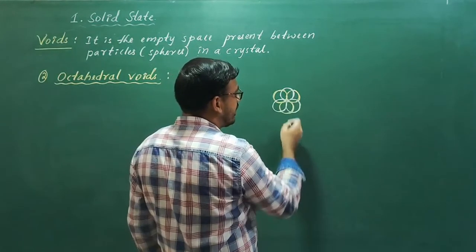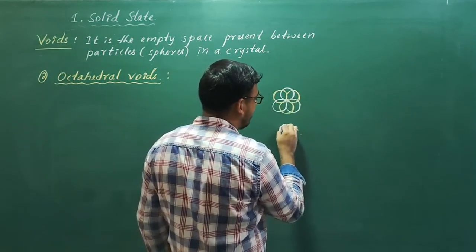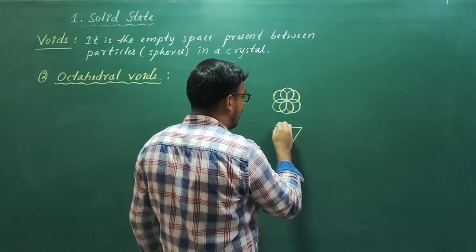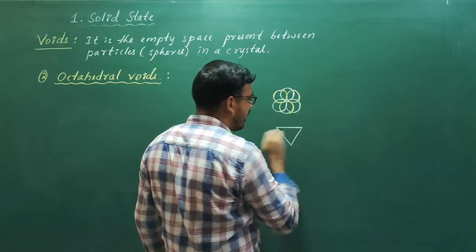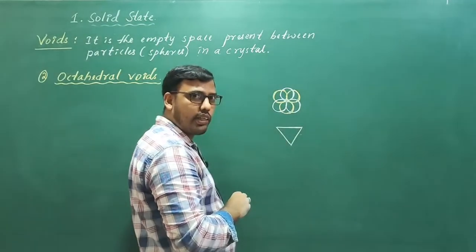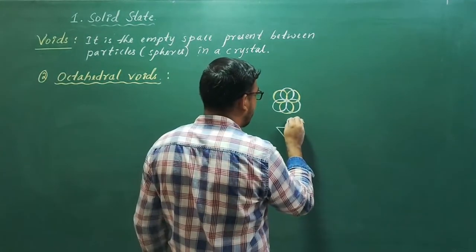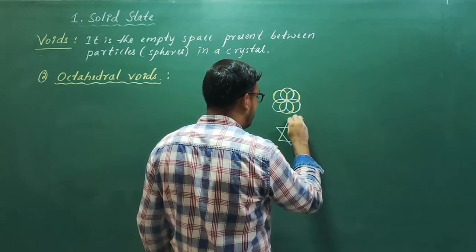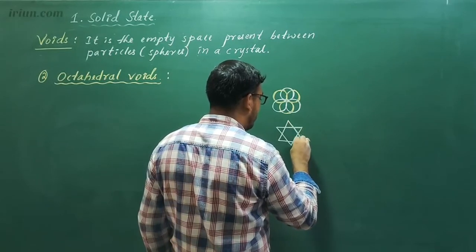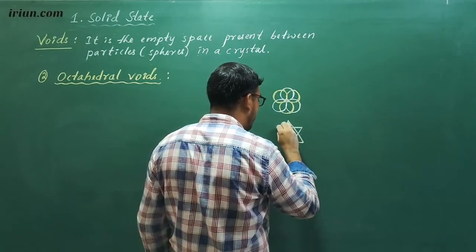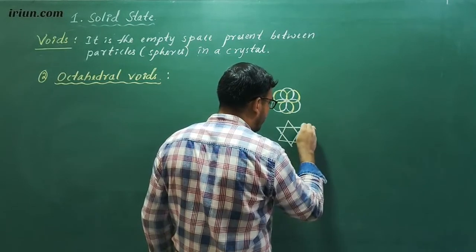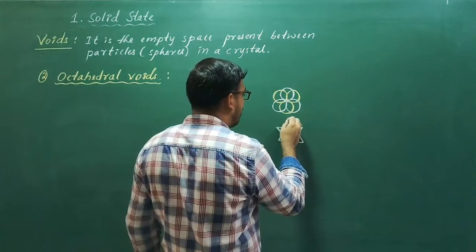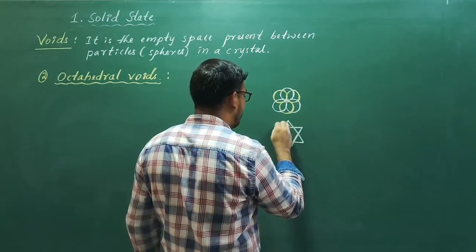If I join the centers of these six spheres, the first three are present at the bottom, and next I join the centers of the other three, I will get a diagram like this. This is an octahedral diagram.